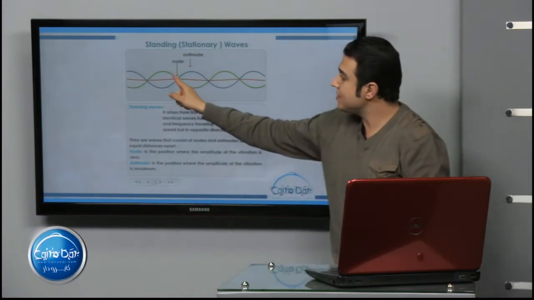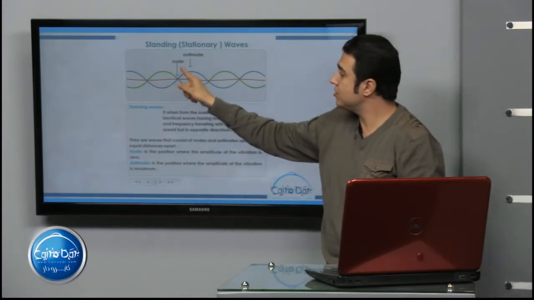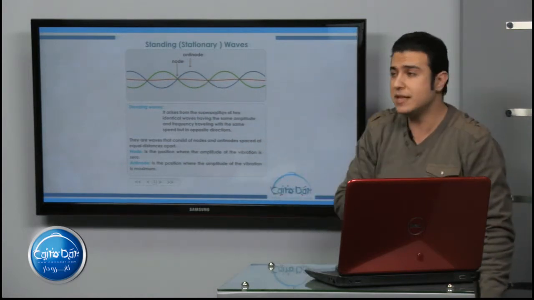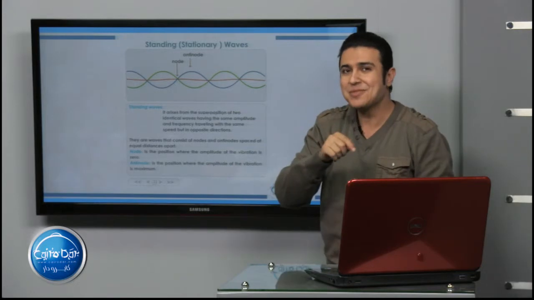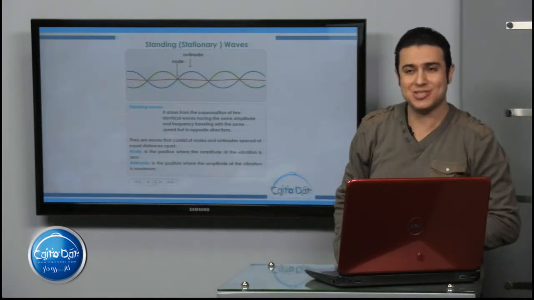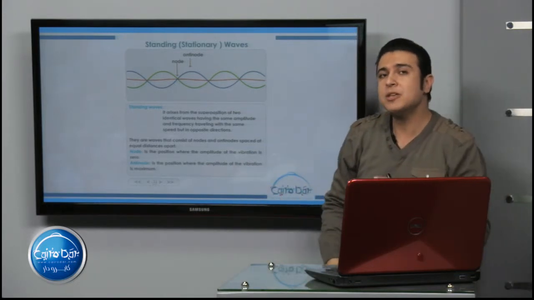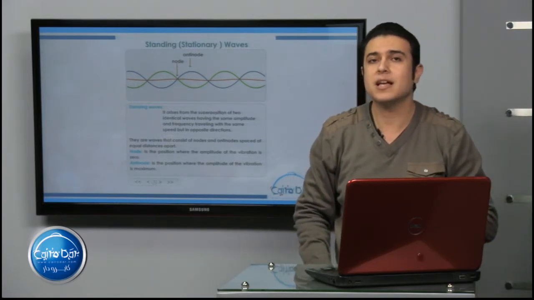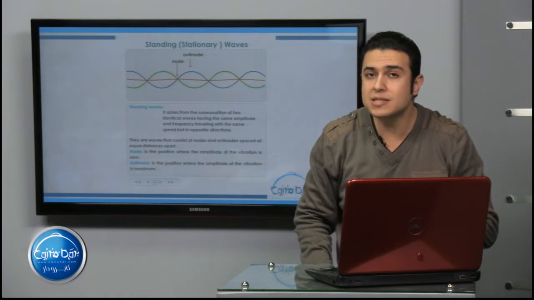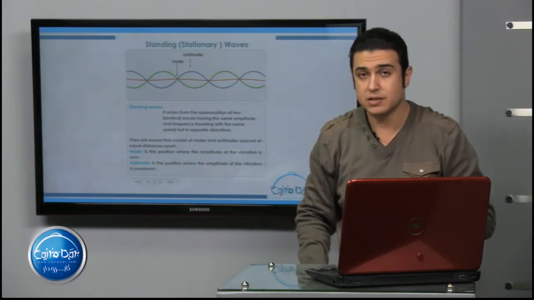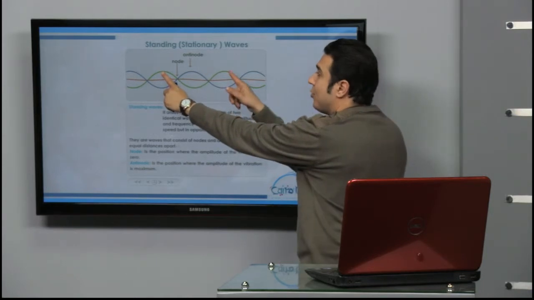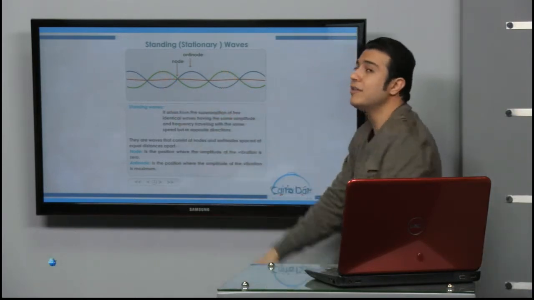But from this antinode to the next antinode, it's half a wavelength. So twice the distance between two successive antinodes, or twice the distance between two successive nodes, from this point to this point, is the wavelength.